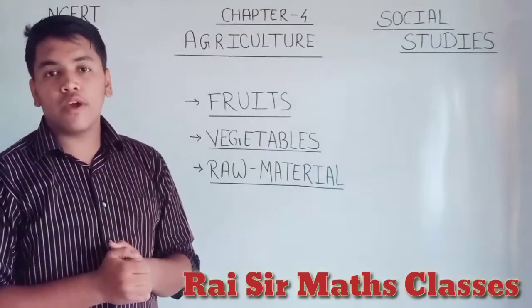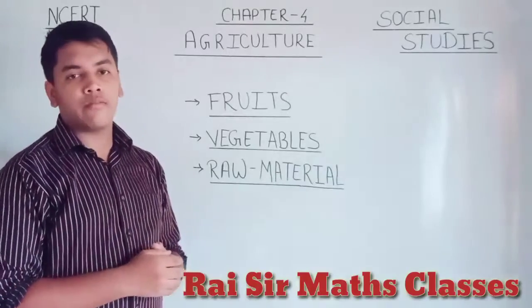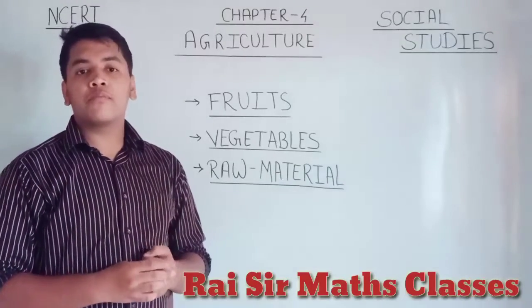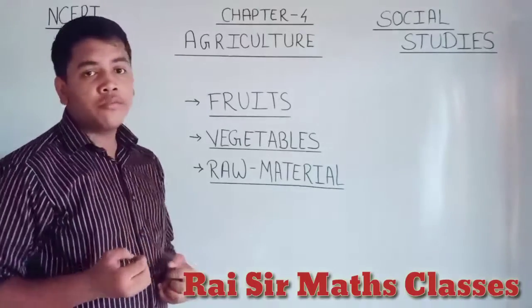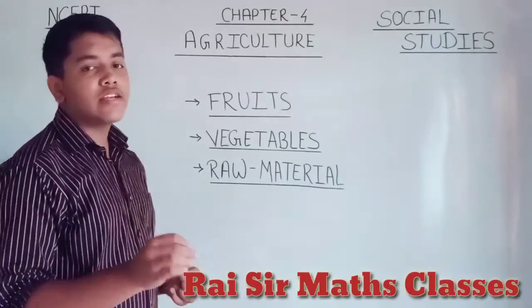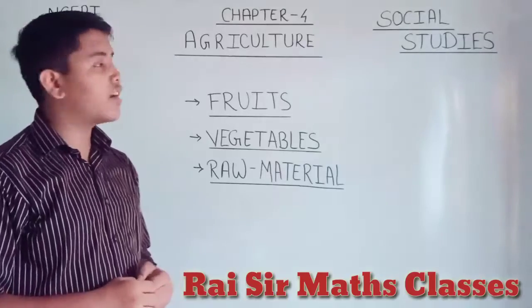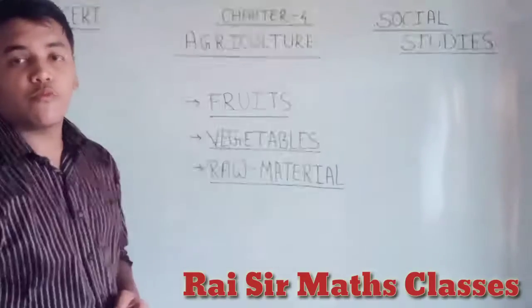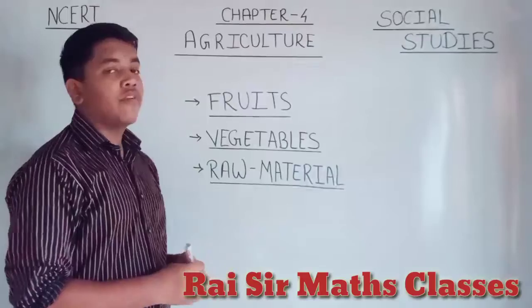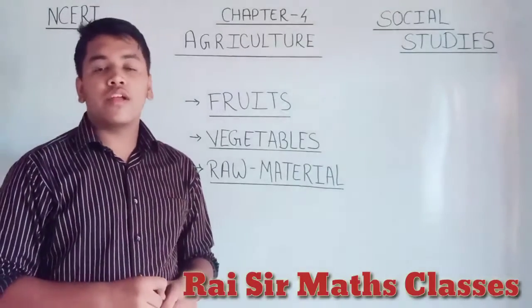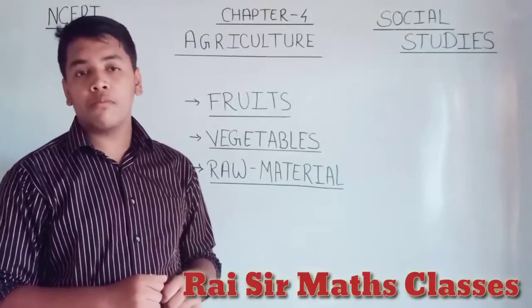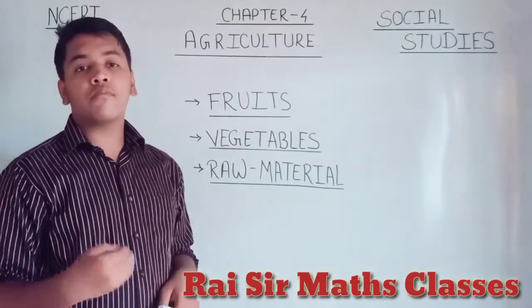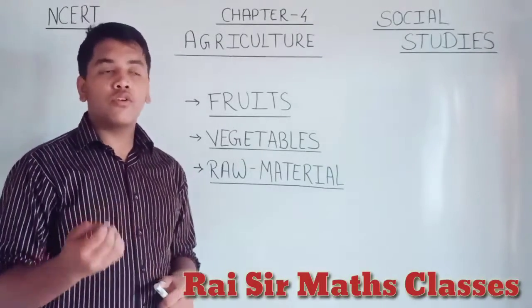As I told you, agriculture is related to farming; it is the word for farming. Agriculture means farming. So what is farming? India is also known for its agricultural products, its farming goods.